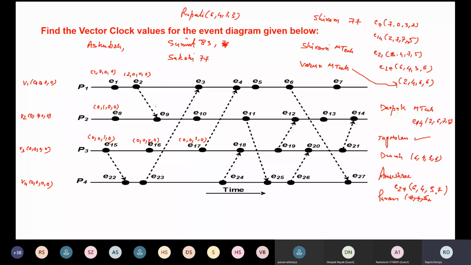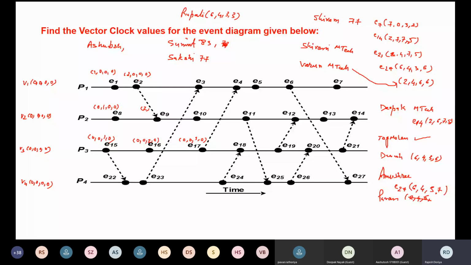So for E9, we have to compare E2 and E8 together, right? We have to take the maximum. What is the maximum among 2 and 0? The maximum is 2, right? Then the maximum for the local one, 1 comma 0, is going to be 1.